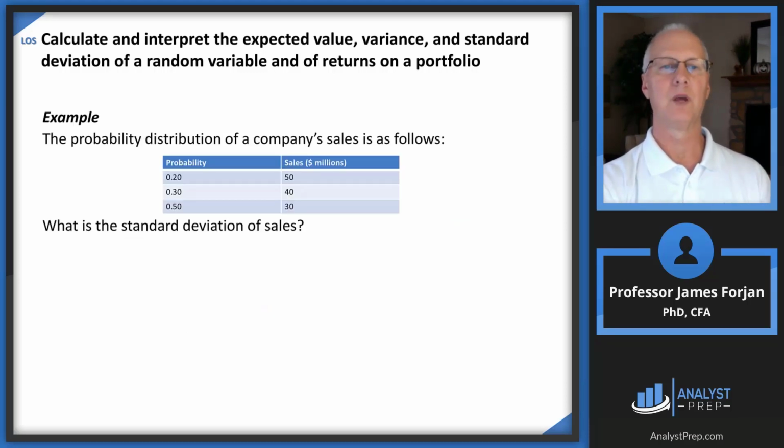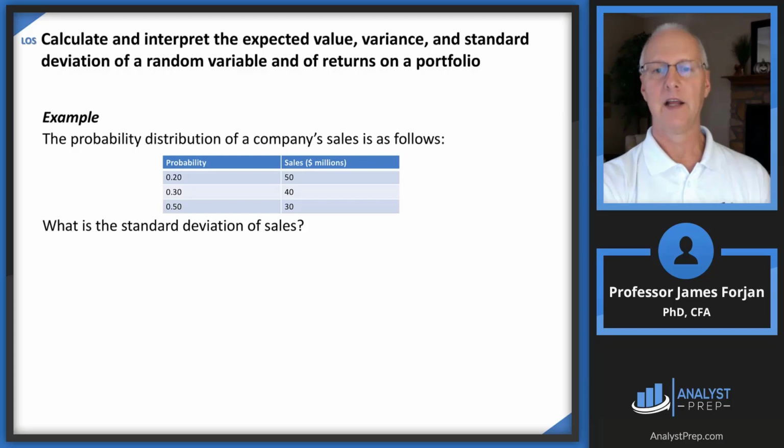I'll show you a quick example here. Here's a probability distribution of a company's sales. There's a 20% chance that the company will generate 50 million in sales, a 30% chance that the company will generate 40 million in sales, and a 50% chance that the company will produce 30 million in sales. Notice once again, as in several of our examples, the probabilities must sum to 1. Then we're going to compute the mean and the standard deviation of those sales.